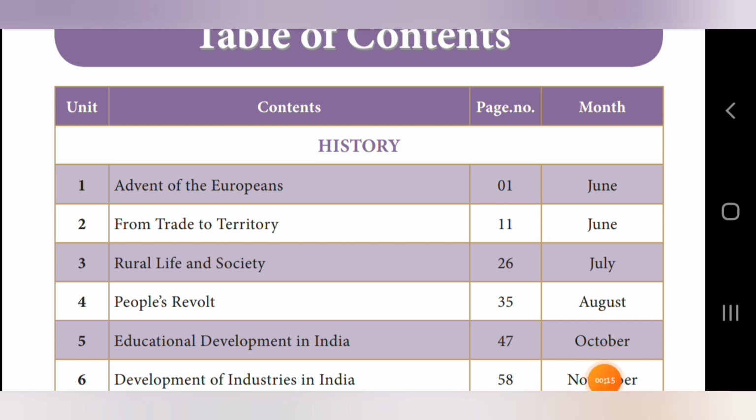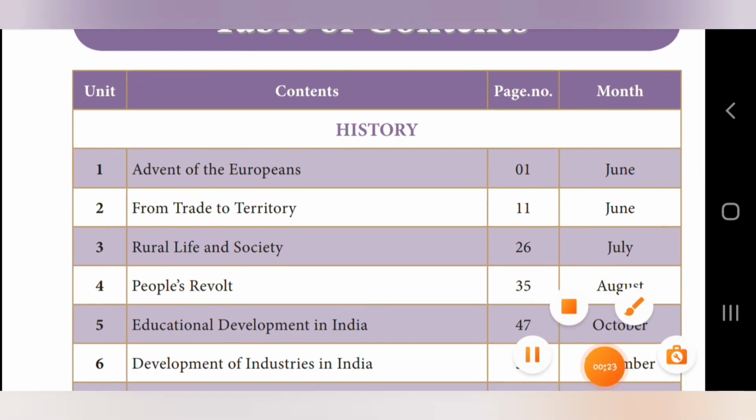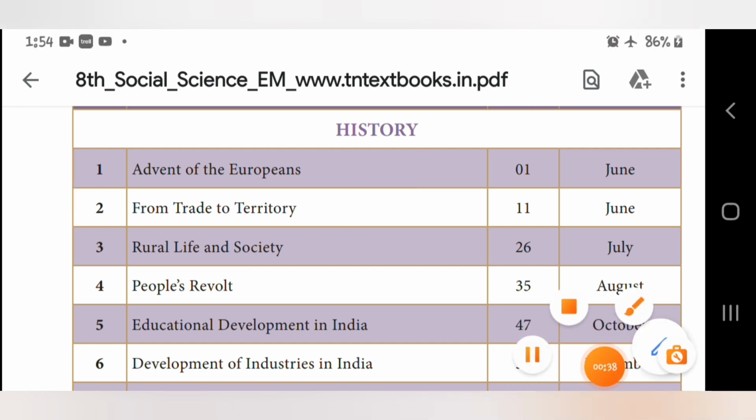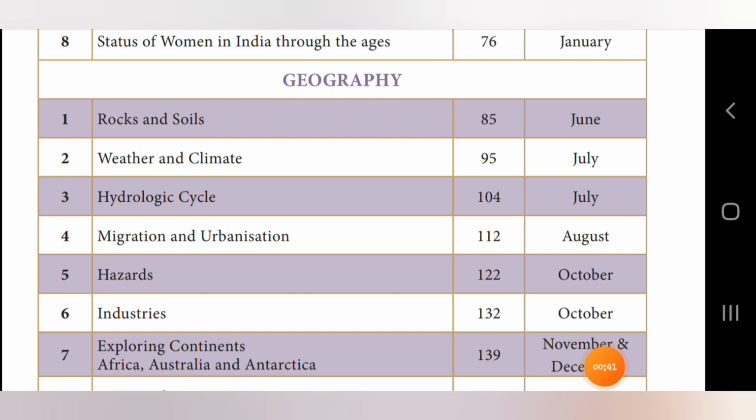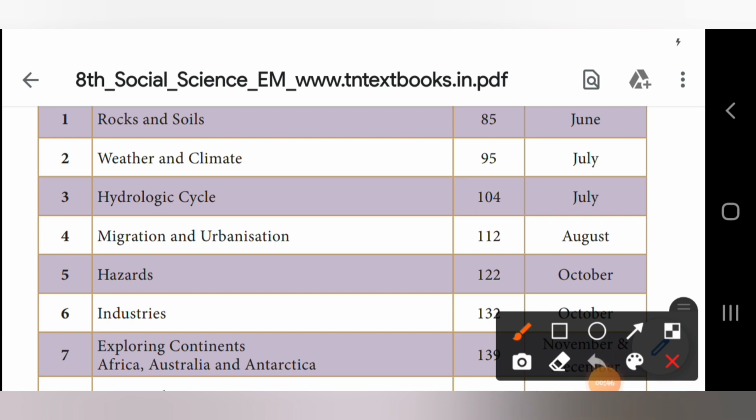Today we are going to revise social science for your first term examination. From history we have two lessons: Advent of Europeans and From Trade to Territories. These two lessons are there for your first term. I have sent you the portion and pattern also. And from geography also we have two lessons, Rocks and Soils, and Weather and Climate.